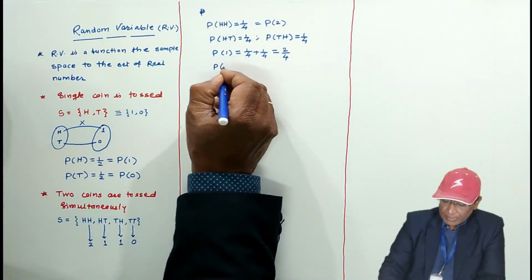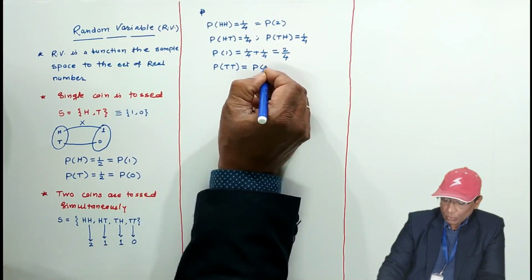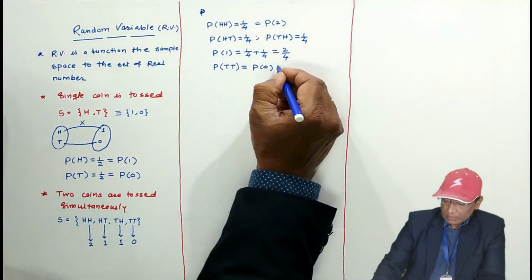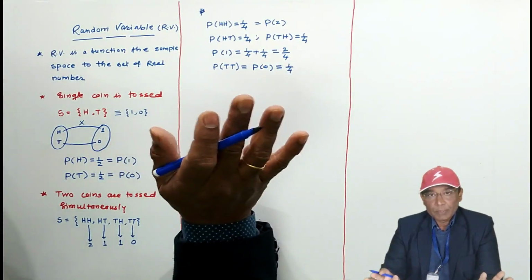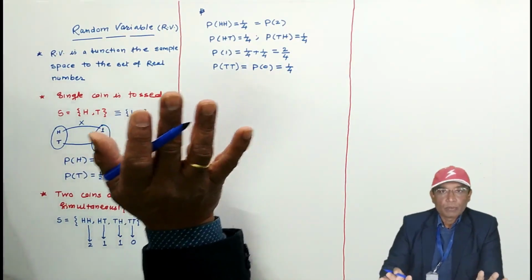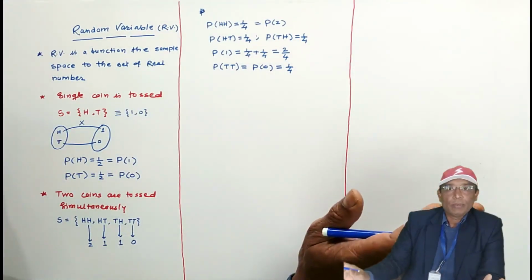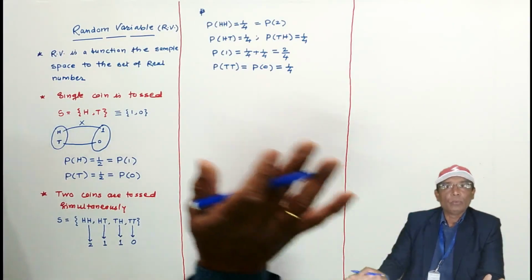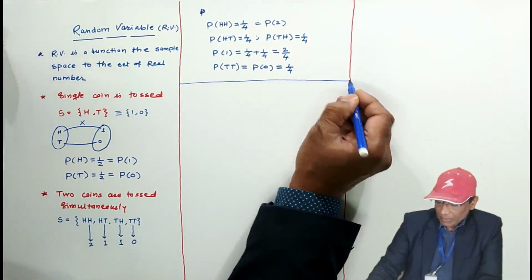If there is the probability of TT, means probability of no heads, it is the probability of 0, no heads means 0, and P of 0 will be 1 by 4 again. What is the role of a random variable? It assigns the elements of the sample space to real numbers. Now, there are two types of random variable.